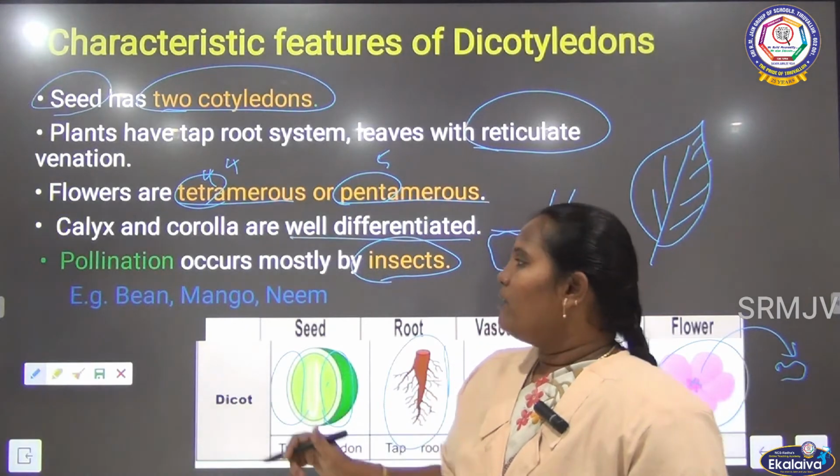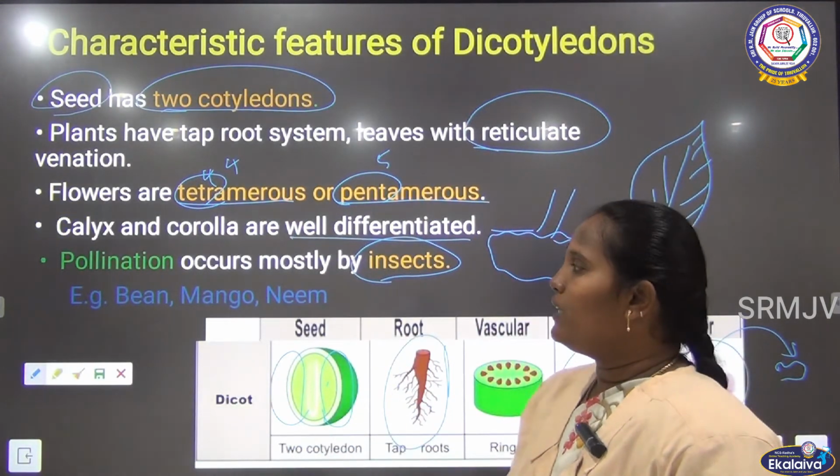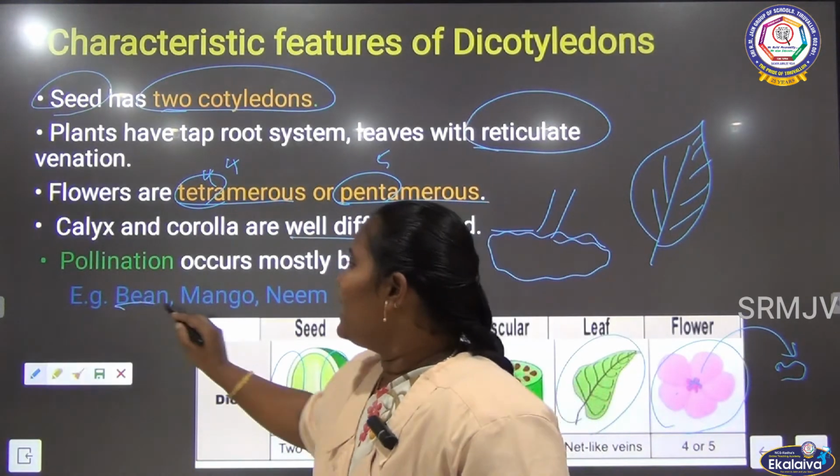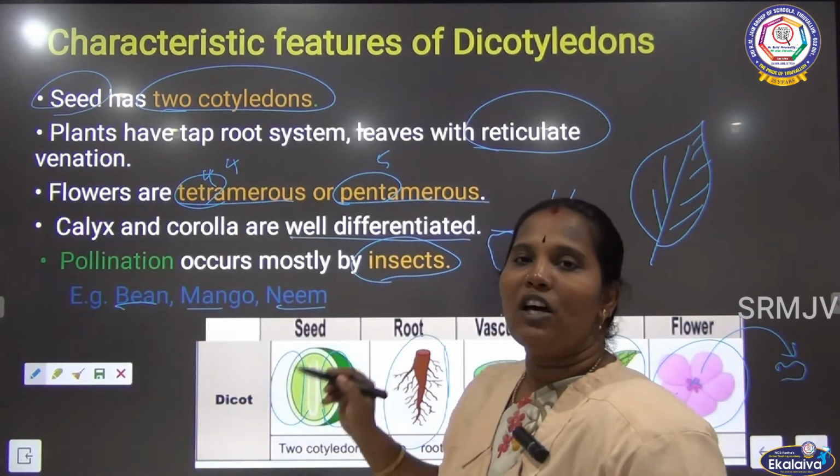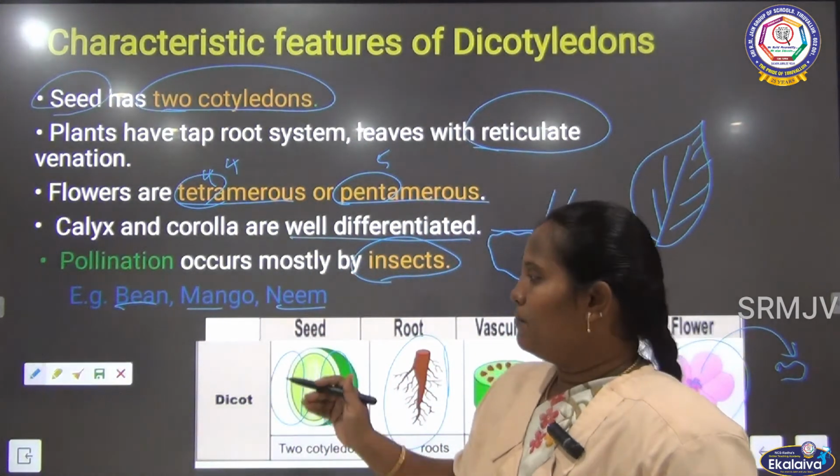And what are the examples for dicotyledons? We can say bean, mango, neem; these are all examples for dicotyledon plants.